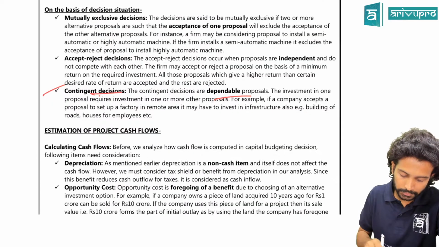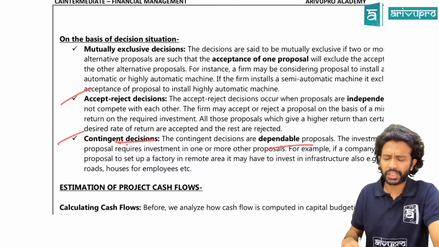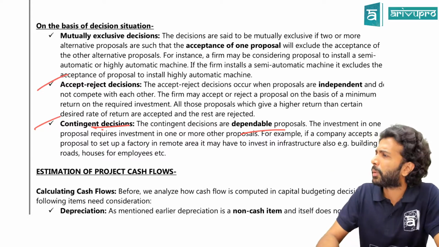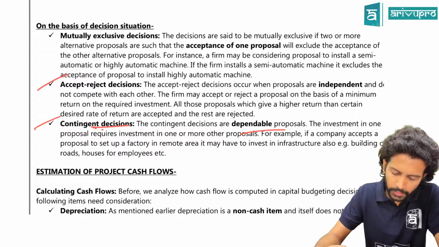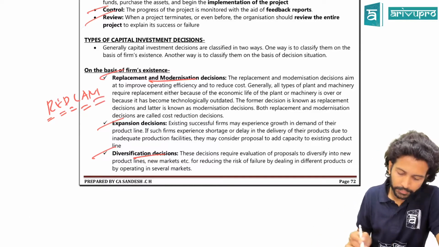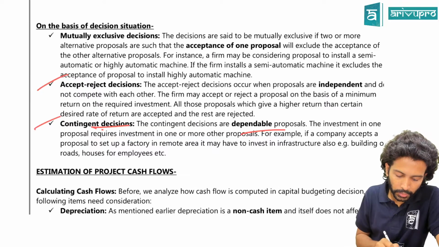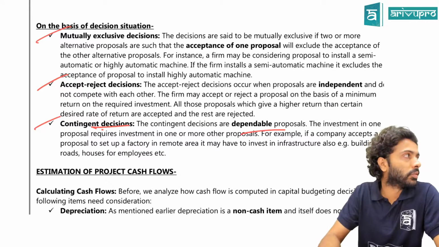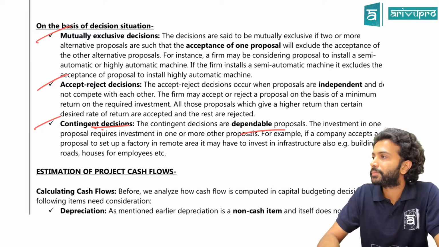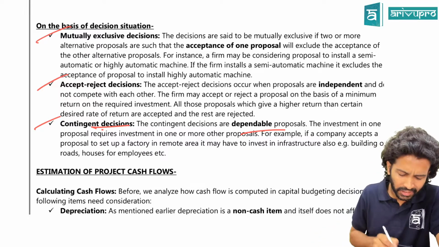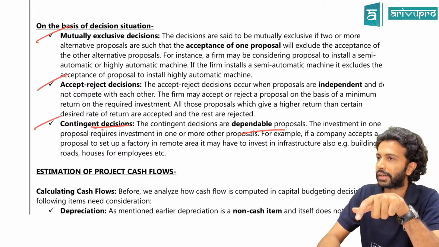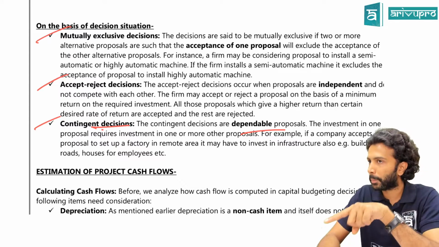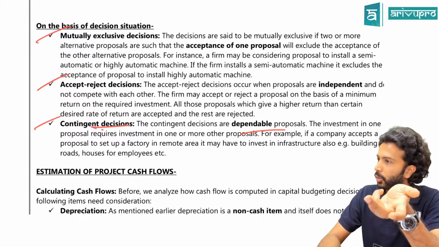Okay. Next alphabet is what? A. A stands for accept-reject decision. Accept-reject decision will be purely based on the risk and return those projects carry. Last one will be what? M. What does M stand for? Mutually exclusive decision. Accept-reject decisions and mutually exclusive decisions are one way related. Meaning, if you accept one project, you have to reject the other one.